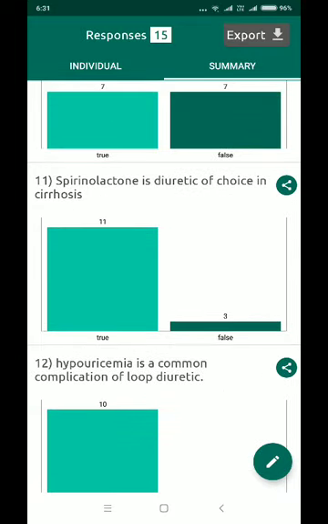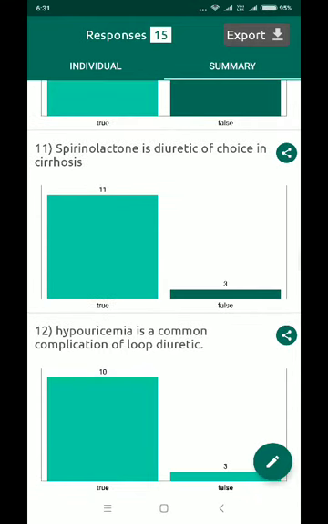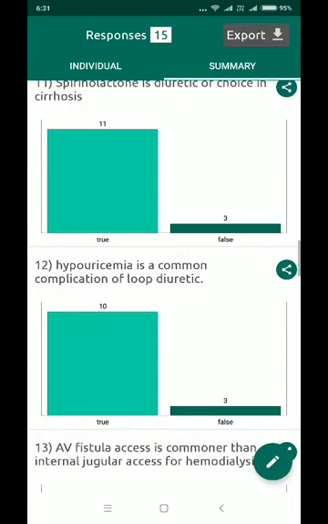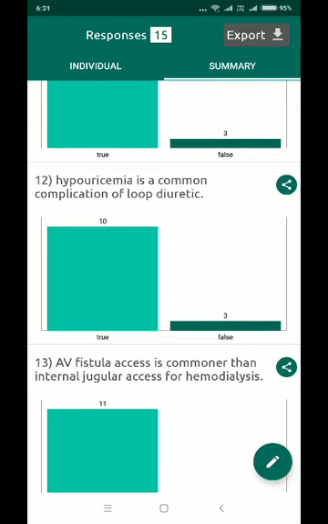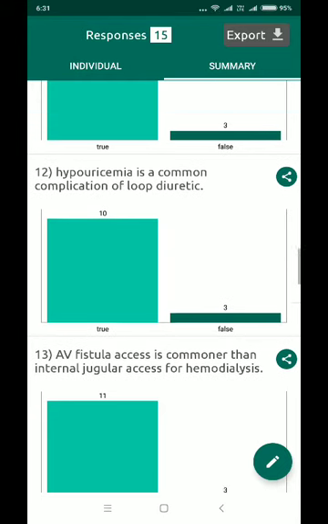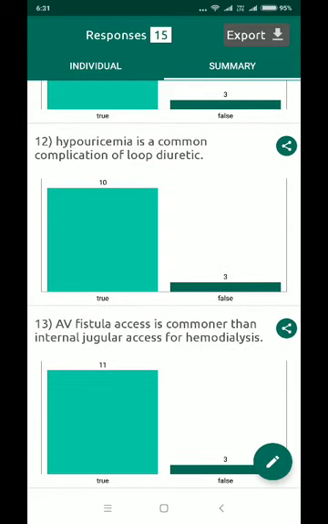Spironolactone is a diuretic of choice in cirrhosis. That is right. Most of you got it right as well, because spironolactone counters secondary hyperaldosteronism in cirrhosis due to decreased effective extracellular blood volume. Hypouricemia is a common complication of loop diuretic. This question is wrong. Most of you have marked true, which is wrong. Hyperuricemia is a common complication of loop diuretic.